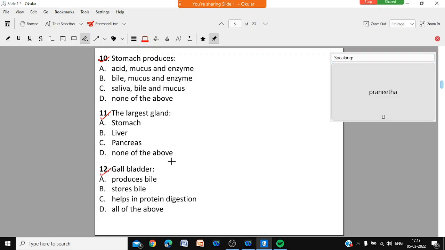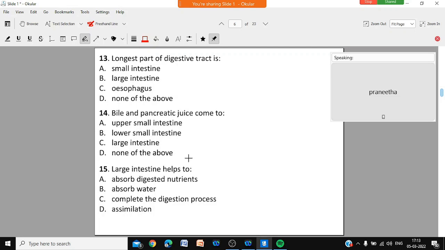Question number 12. Gallbladder produces bile, stores bile, helps in protein digestion, all of the above. Which one is correct? Over, sir. Question number 12 that was. Now next is question number 13.